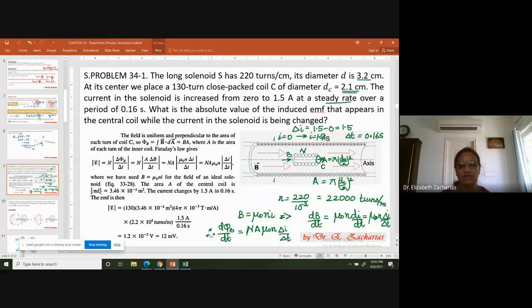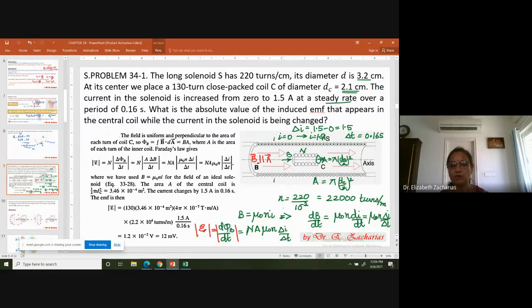Faraday's law says that the rate of change of flux is going to be equal to the EMF induced. Therefore, EMF induced is equal to d phi B by dt equal to N A mu naught n delta I by delta t. Now, one thing that you should remember is that B is parallel to the area vector. So B dot A is simply BA.